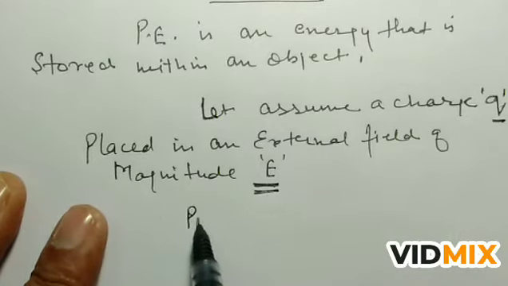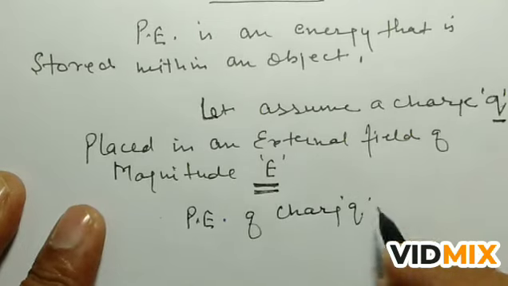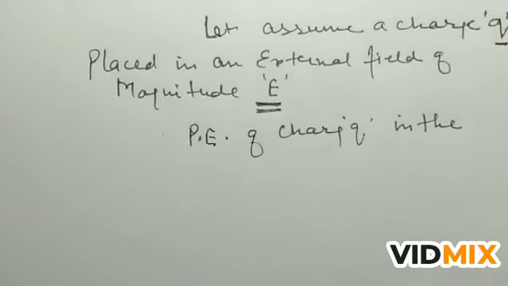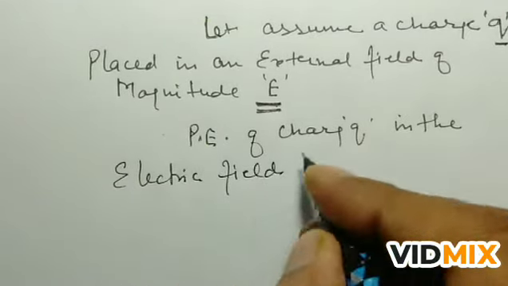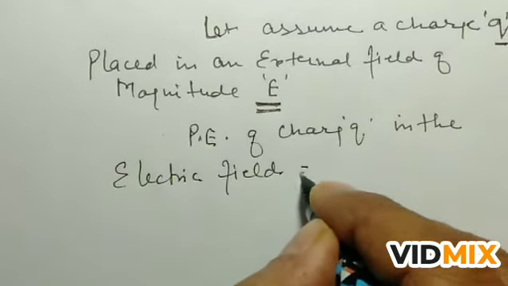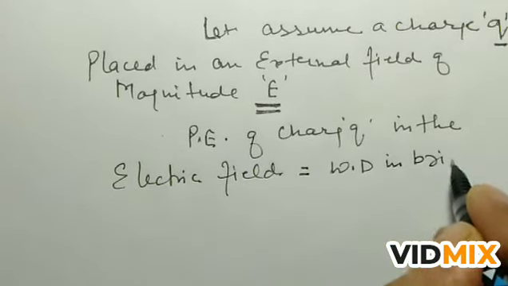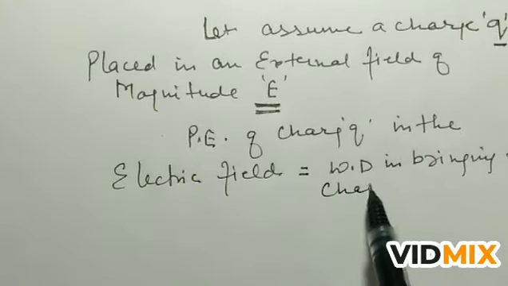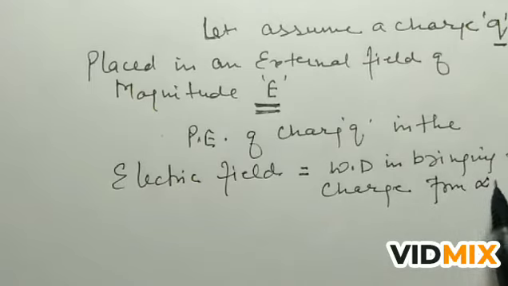We are taking this charge as very small, and the potential energy of the charge Q in the electric field is equal to the work done in bringing the charge from infinity to the point.